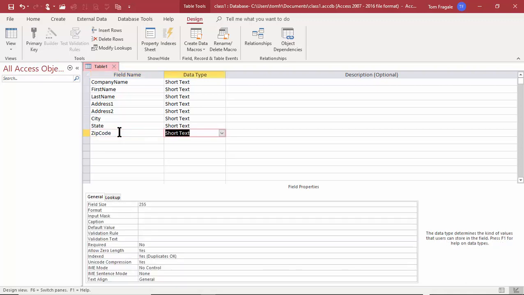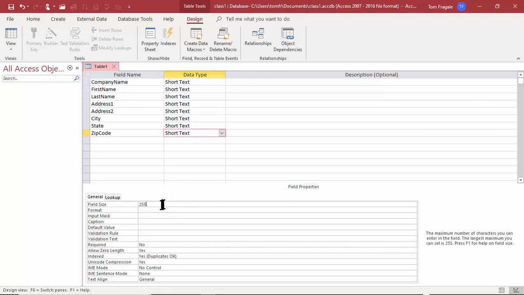Now, even though the zip code is all numbers, at least here in the United States, there's never a reason to do math with that. And another reason I would make the zip code a short text field is because I live in a state where the zip codes start with 0. So if you made that a number field, it would actually truncate that leaving 0. So we'll just leave the zip code as a short text field.